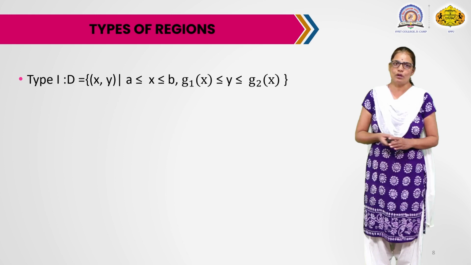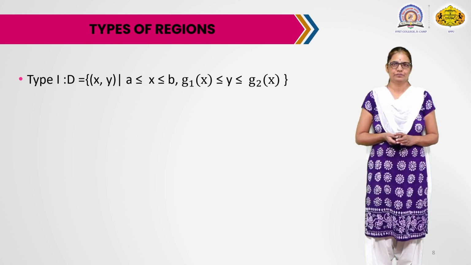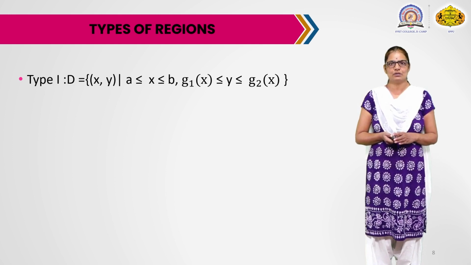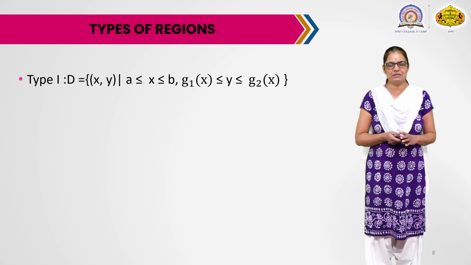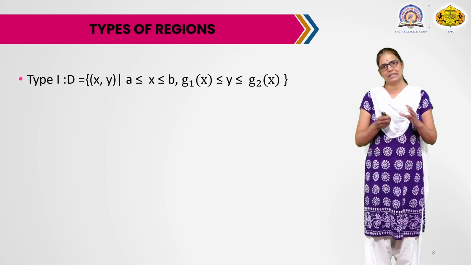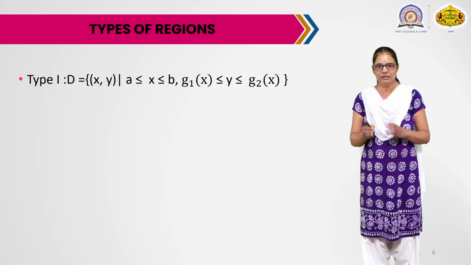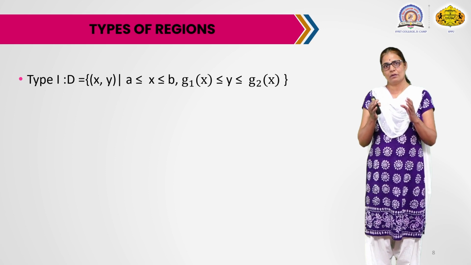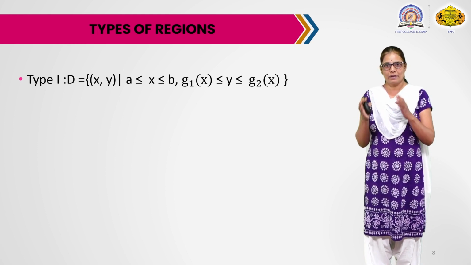Now, while solving the integral, first we consider which types of regions there are, so that it is easy to evaluate the integral. We consider two types of regions. A type 1 region, in a plane region, is one that lies between two continuous graphs.